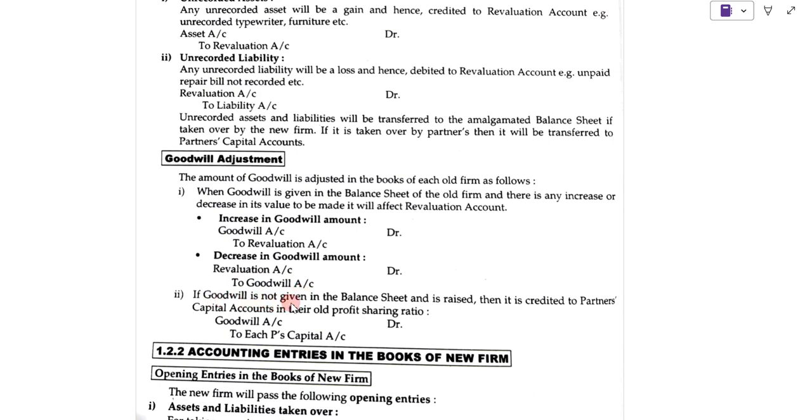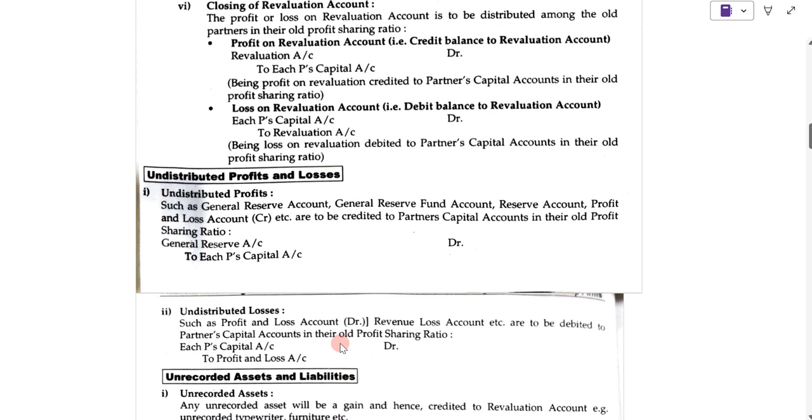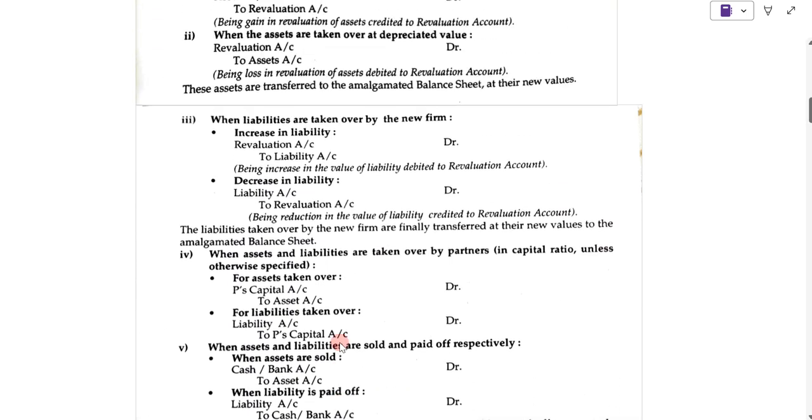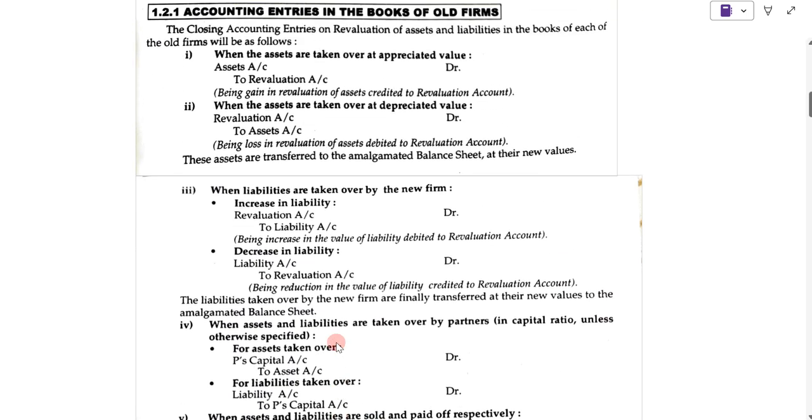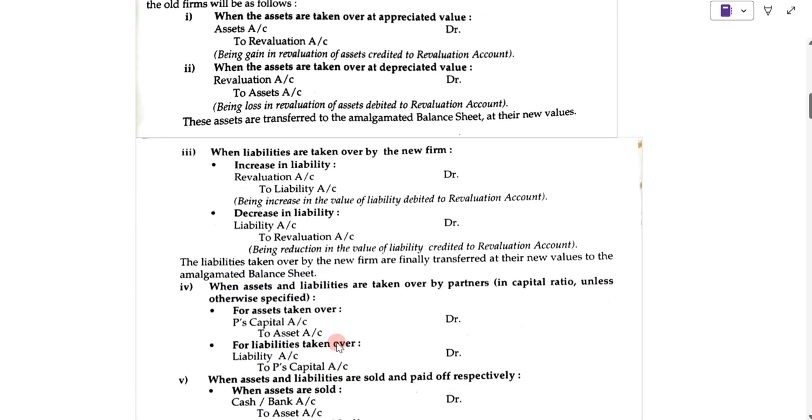Now if goodwill is not given in the balance sheet and is raised, then it is credited to the partners' capital accounts in the old profit sharing ratio. The journal entry will be, if the goodwill is not given in the balance sheet, in that case goodwill account debit to each partner's capital account. So these are the possible journal entries which are to be passed in the books of the old firm.